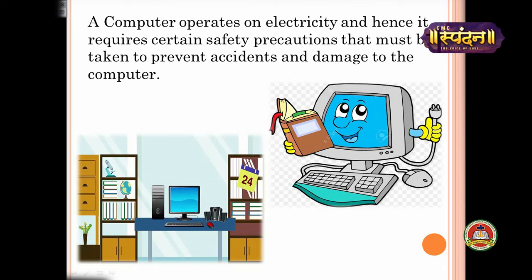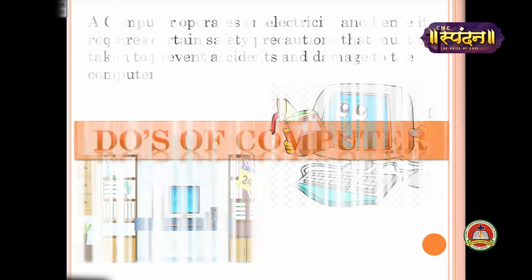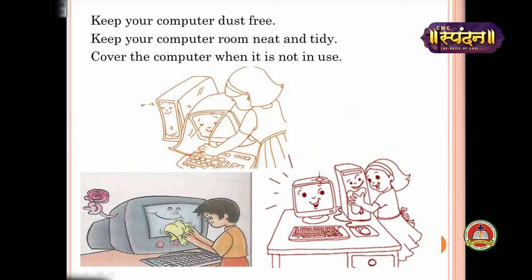First we'll study what we can do for the computer, the do's of computer. The first point: keep your computer dust free, keep your computer room neat and tidy, cover the computer when it is not in use. In the picture you are seeing that when you are not using the computer, you have to cover it. When you open the cover, the first thing you do before working is clean the computer with a dry cotton cloth.